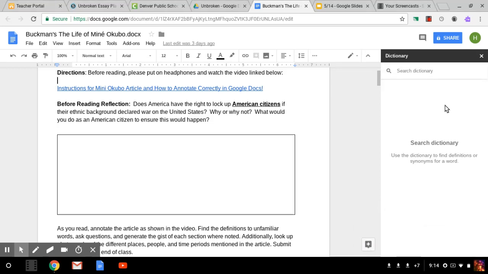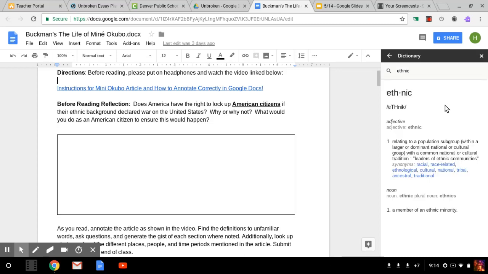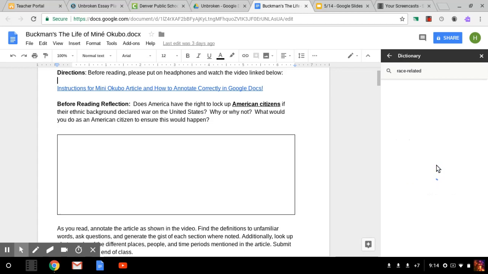So I noticed that there is the word ethnic. So maybe I'm not entirely sure what that means. I'm going to search it up and look at that. I get a definition right away. I might read through this and totally get it. However, if I don't, there are all of these awesome synonyms that I can click on for help. So maybe race related might help me because I understand what race is and I know what the word related is, and that breaks it down even more.